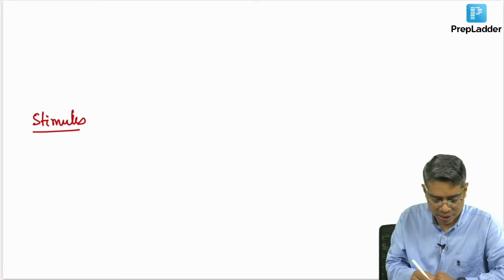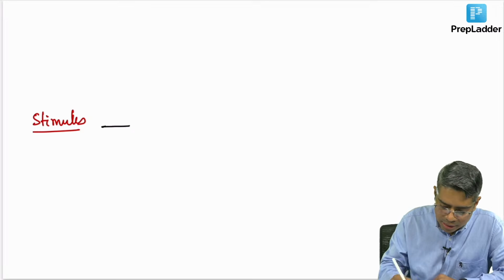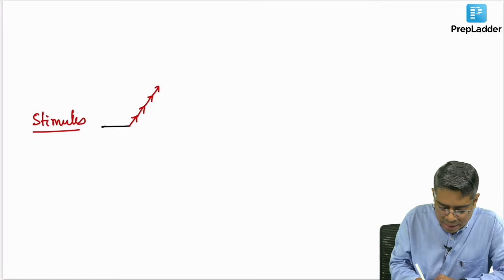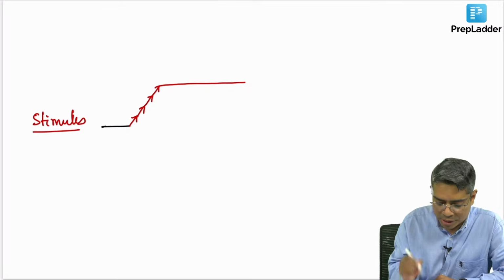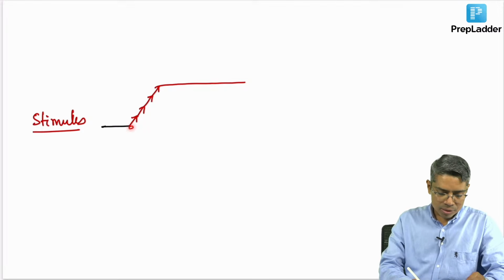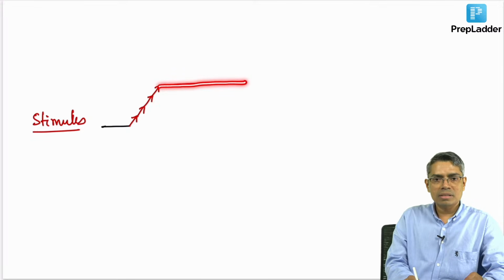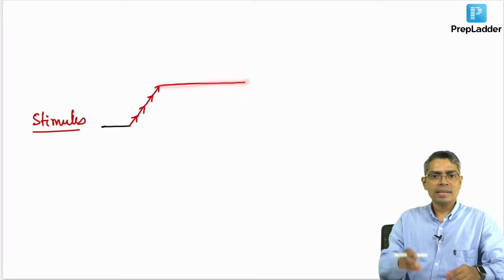Initially there is no indentation, then the indentation gradually increases: 1 millimeter, 2 millimeter, 3 millimeter, 4 millimeter, and then I am holding this 4 millimeter indentation for a long duration like this. Getting my point? That is how I am drawing this curve.